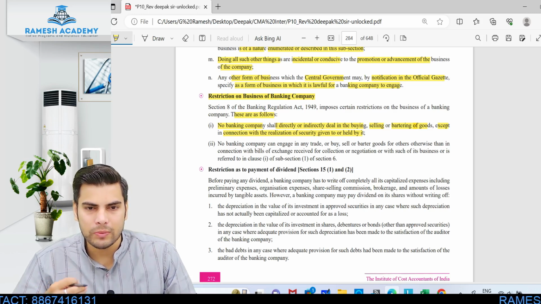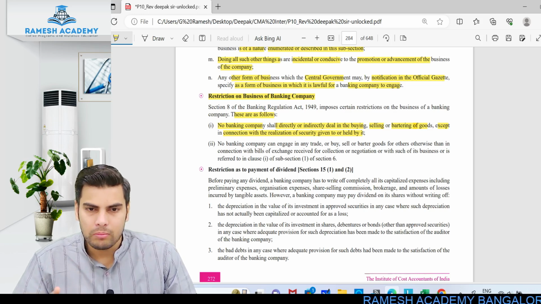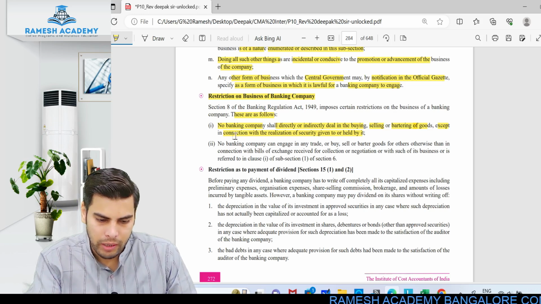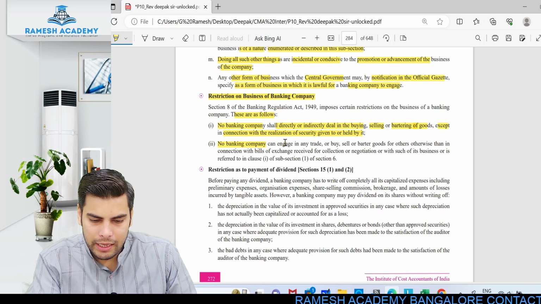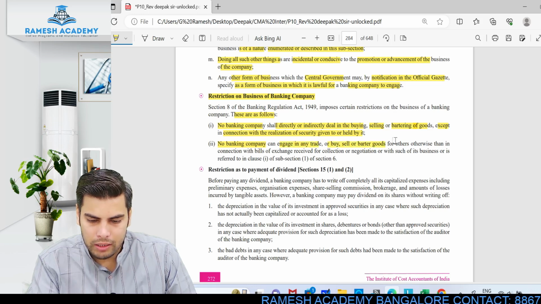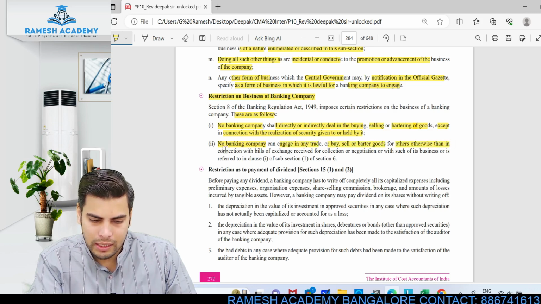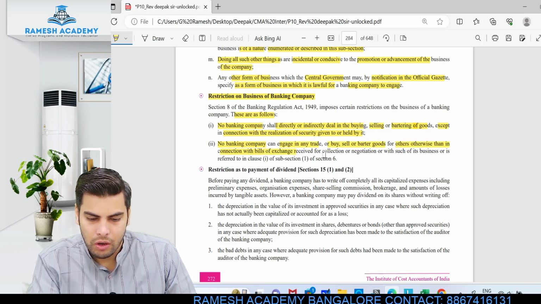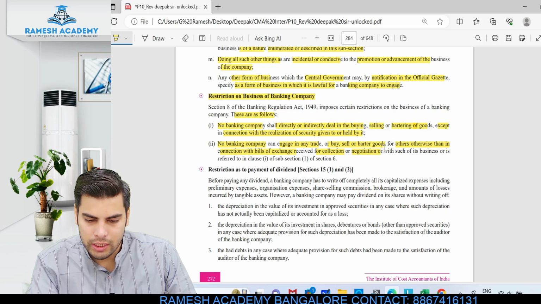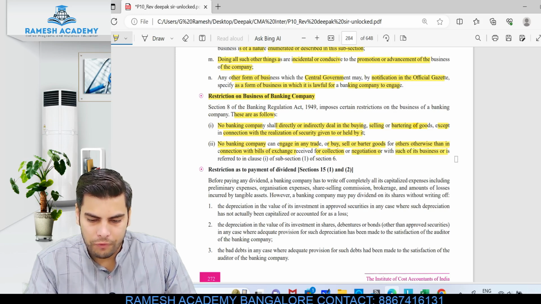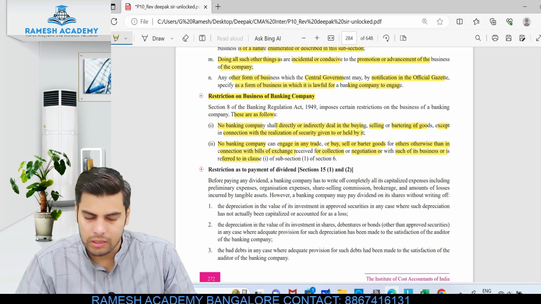So they cannot engage in buying or selling of goods or barter of goods. They are mainly engaged in services, right? They are supposed to provide services. They cannot engage in trading-related activities like buying and selling of goods or the barter system for that matter. No banking company can engage in any trade or buy, sell or barter goods, other than in connection with bills of exchange received for collection or negotiation, or with such of its business as is referred to in the above clause.